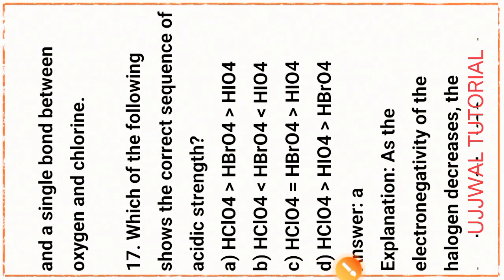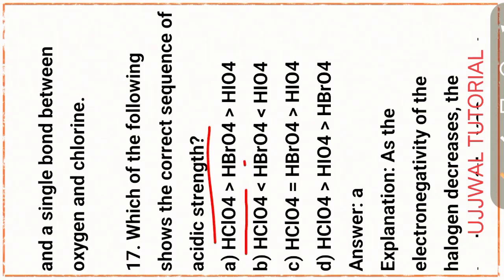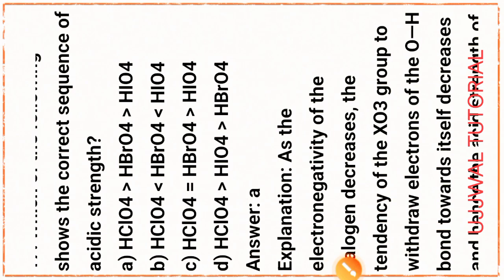Next question, question number 17. Which of the following shows the correct sequence of acidic strength? Okay, that is option A, HClO4 greater than HBrO4 greater than HIO4.